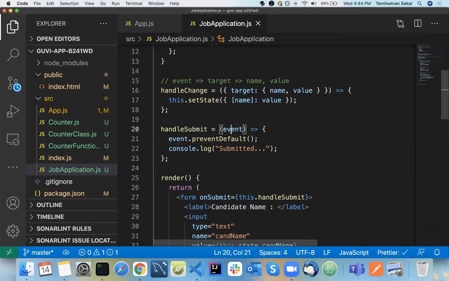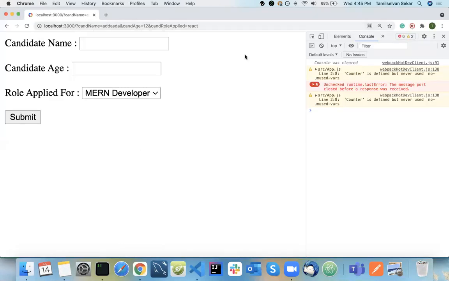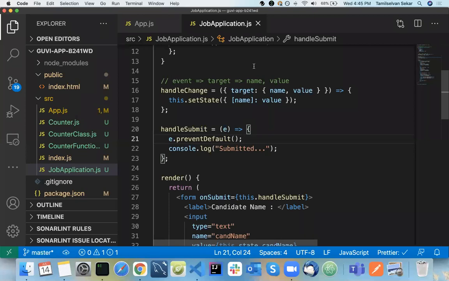We basically have it as the short name e here. What it means is this will prevent the default behavior. Your default behavior is that whenever you type in here and submit, on submit it will refresh your page, post your data to a particular URL, and pass every value inside the URL itself. This is the default behavior. In order to overcome this behavior, we need to have a function called event.preventDefault, preventing it from acting as a default form.